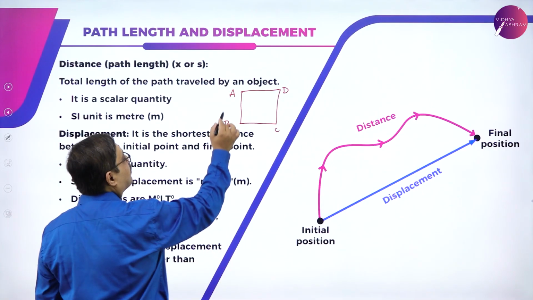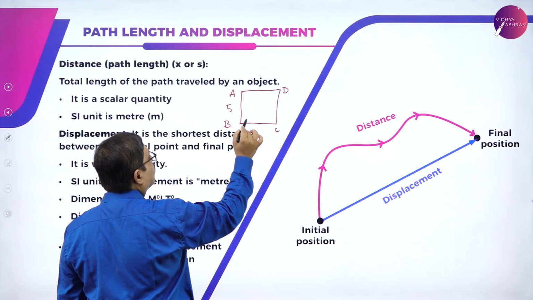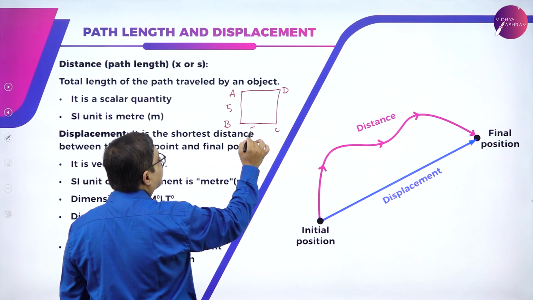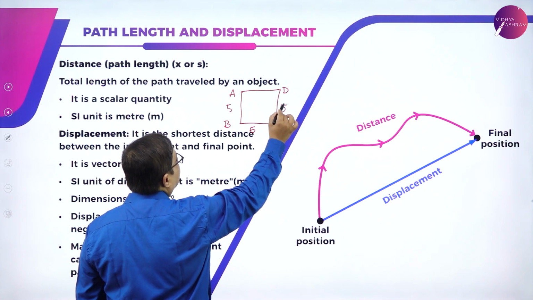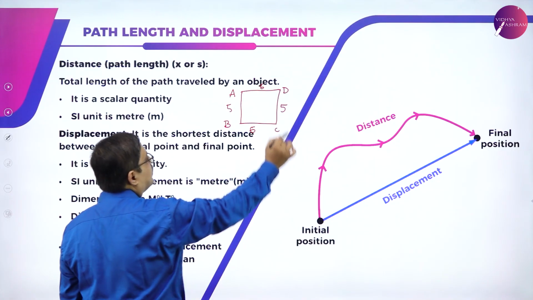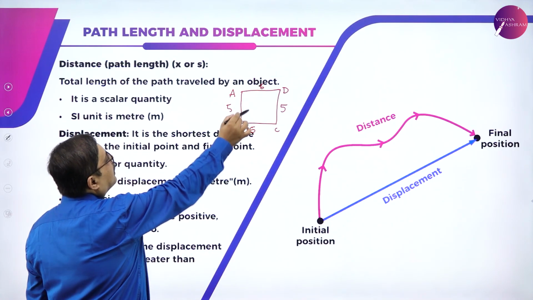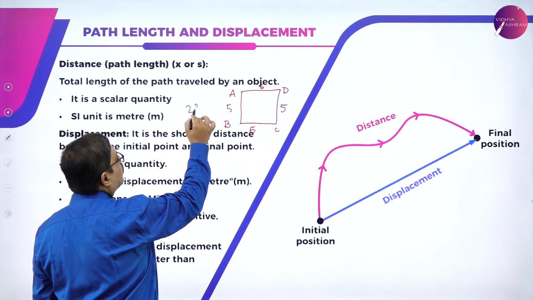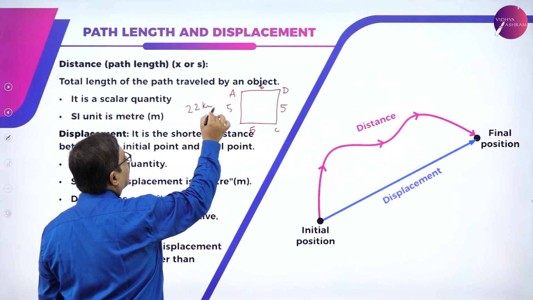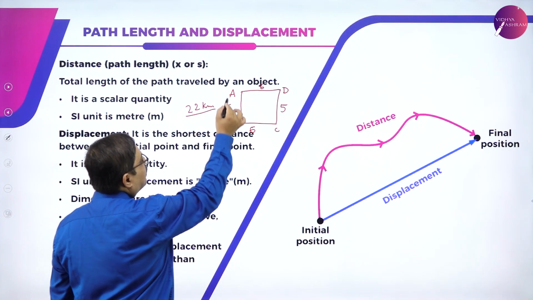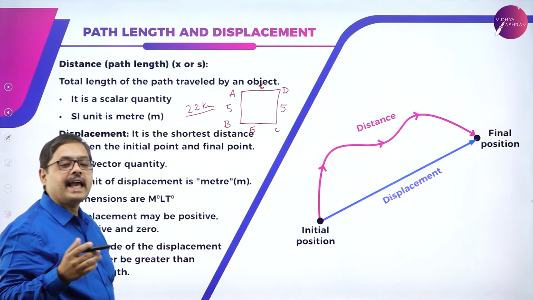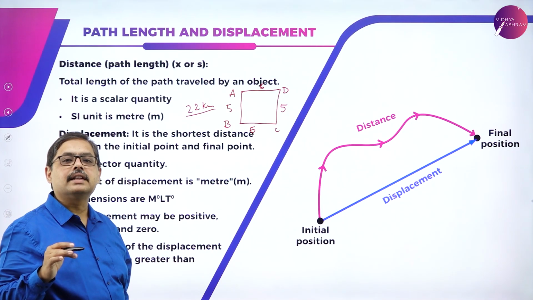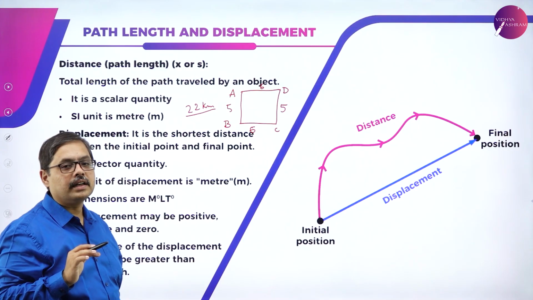Okay. I might have traveled some 5 kilometers from A to B, 6 kilometers from B to C, another 5 kilometers from C to D, another 6 kilometers from D to A. So I have in total traveled some 22 kilometers. Whatever I have traveled from A to B, B to C, C to D and D to A can be considered to be the path length, the length of the path.